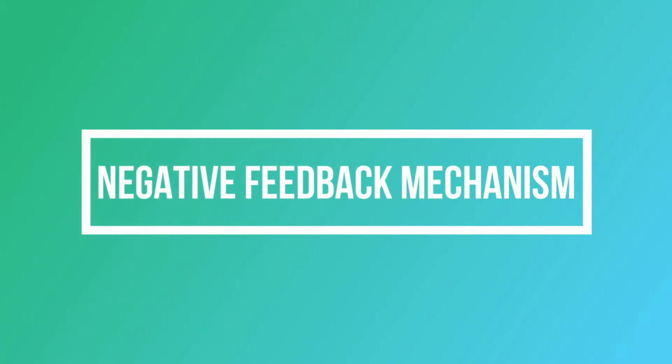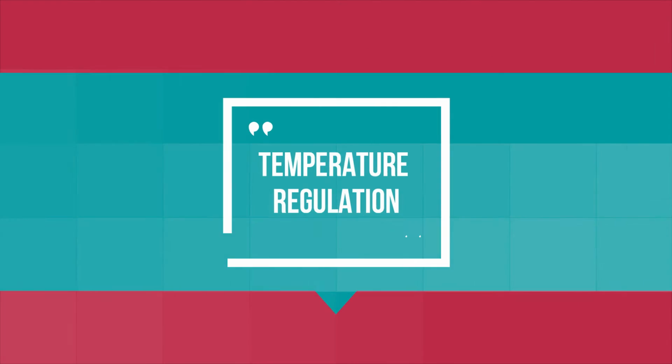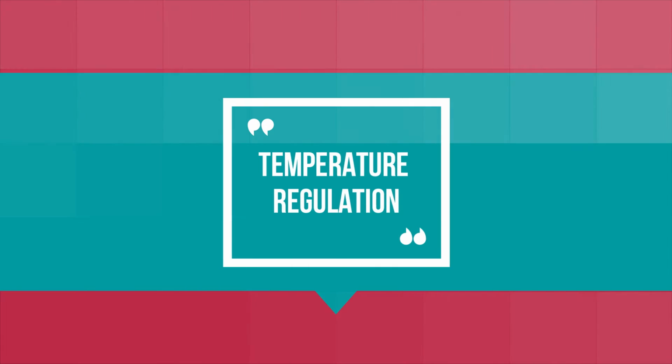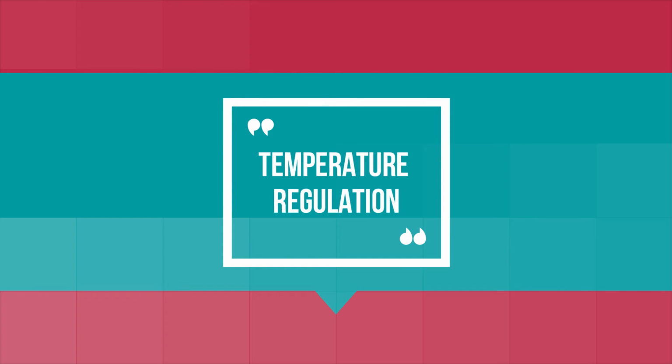Examples of negative feedback mechanism. The first one is temperature regulation. Birds and mammals like humans are capable of generating their own heat. Thus, they were called warm-blooded animals or endotherms. Warm-blooded animals, unlike cold-blooded animals, or what we call ectotherms, are capable of regulating their own heat at a certain temperature, which is 37 degrees Celsius, on different occasions and environments to maintain homeostasis.